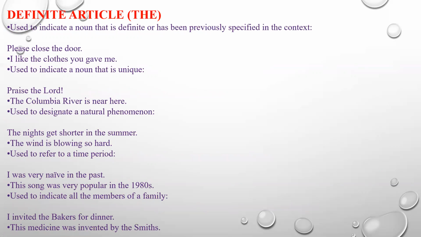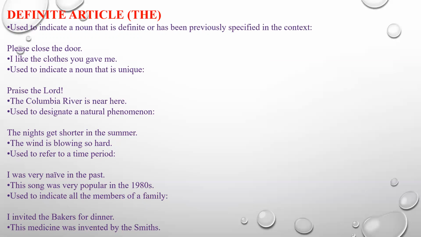Then the definite article the. You have to be very specific. Definite article means you are very specific and very particular about that content. It is used to indicate a noun that is definite or has been previously specified in the context. Please close the door. For example, a room may have one or more doors, but you are very specific about closing that particular door.